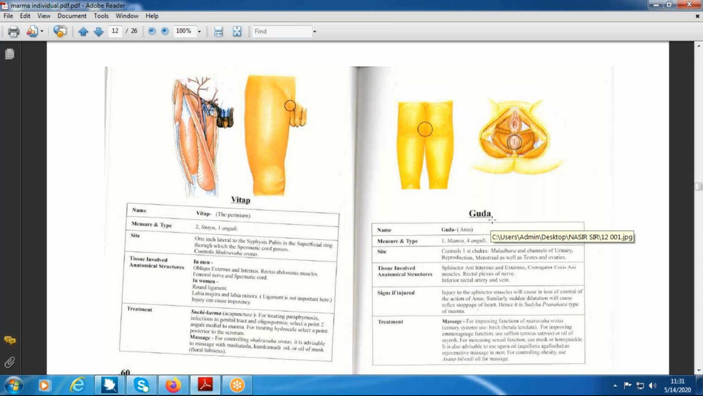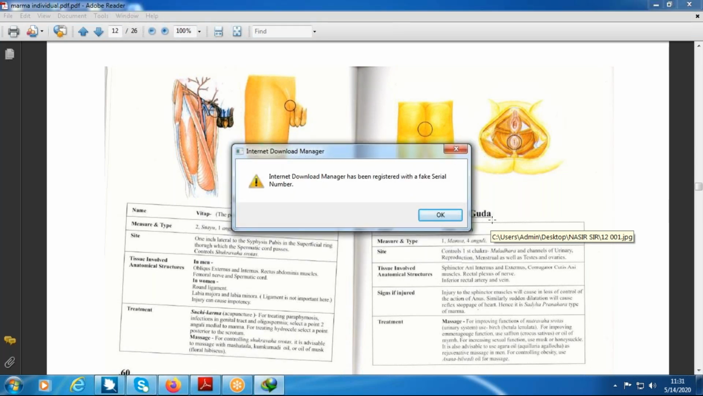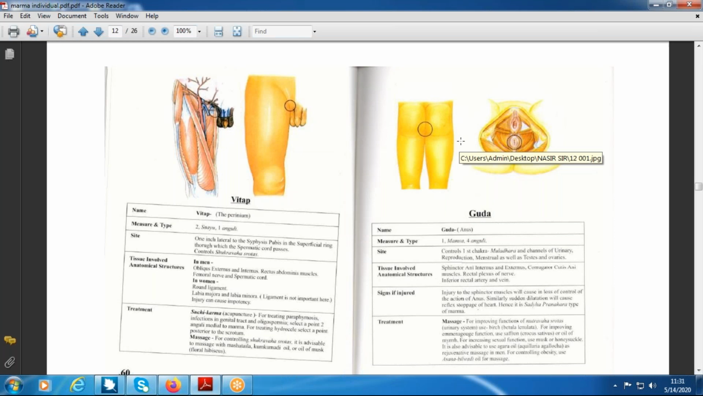Now, everyone must say it loudly. Marma. Are you there? If you are all alive, please say Marma. Marma. जोर से बोलो. Marma. Okay.